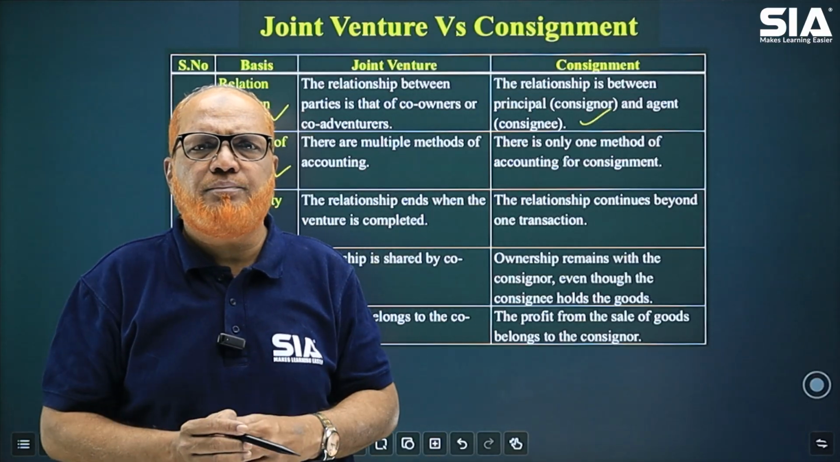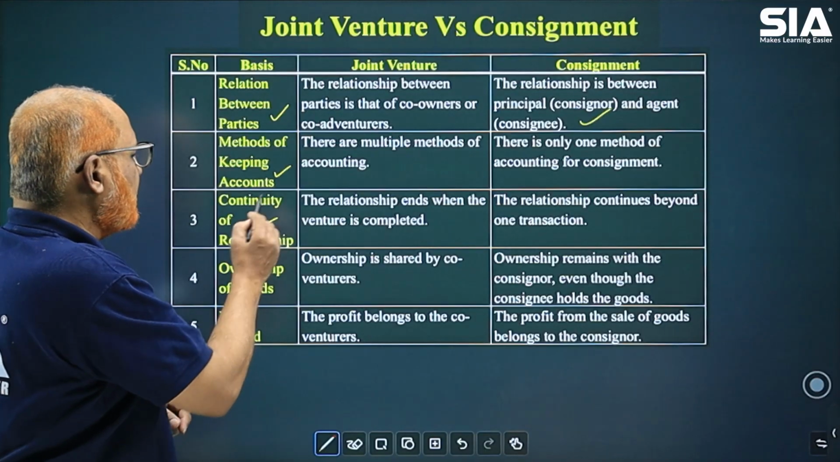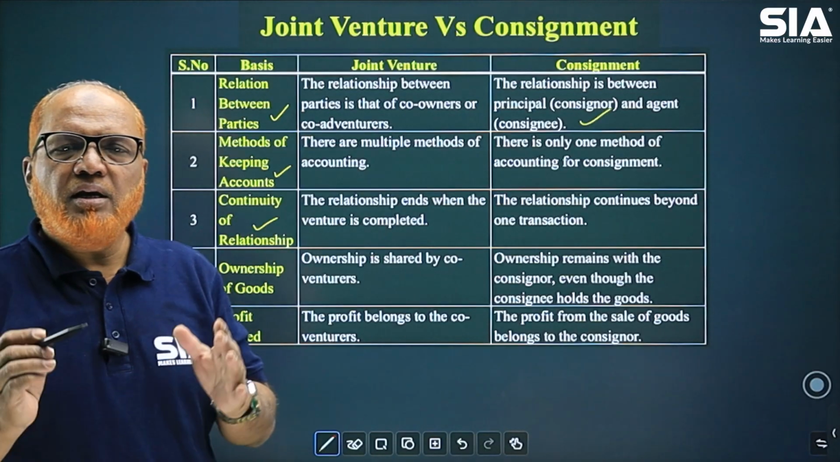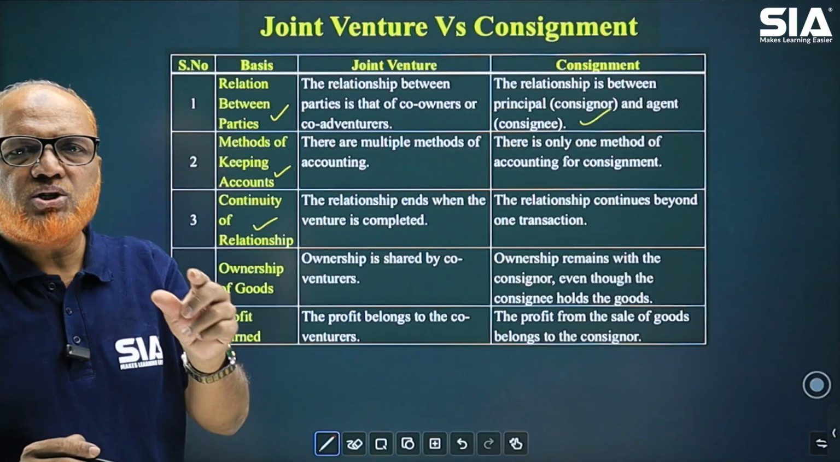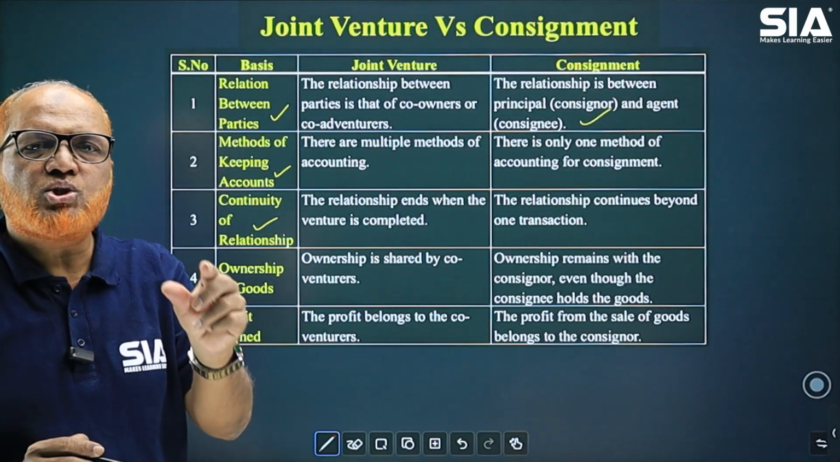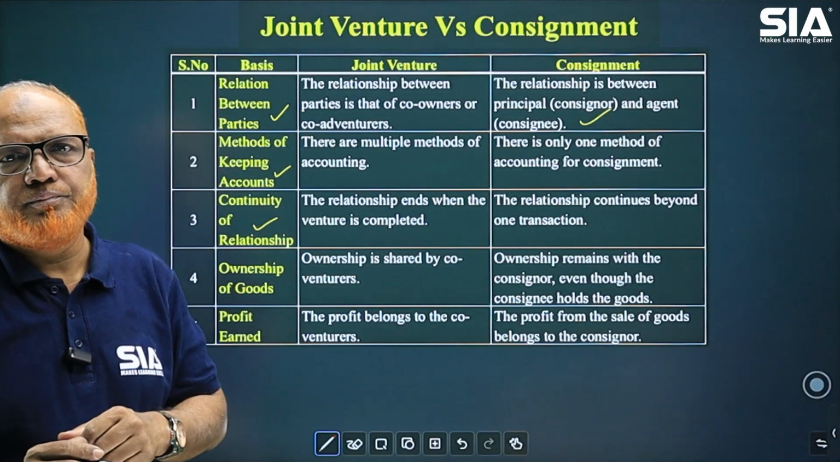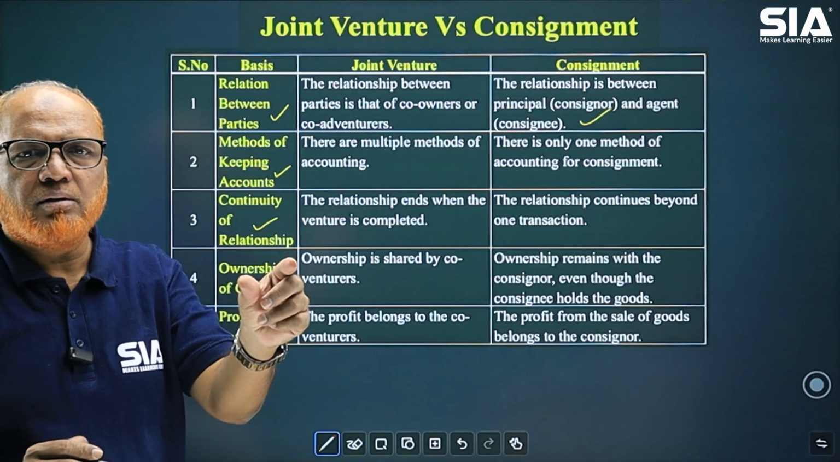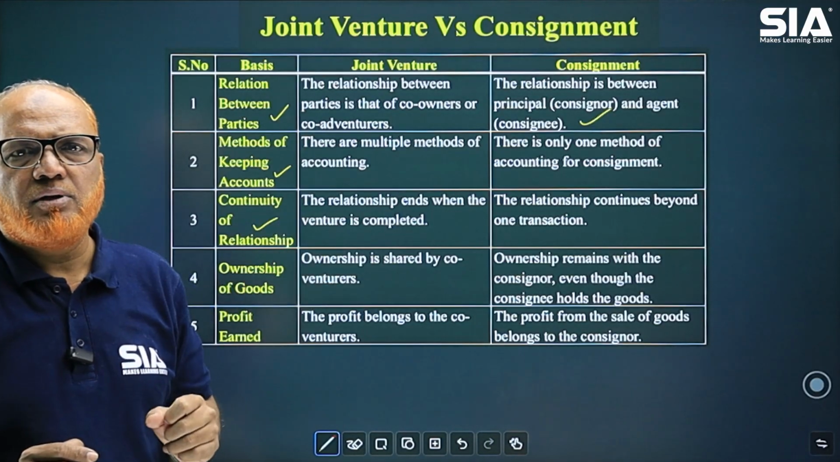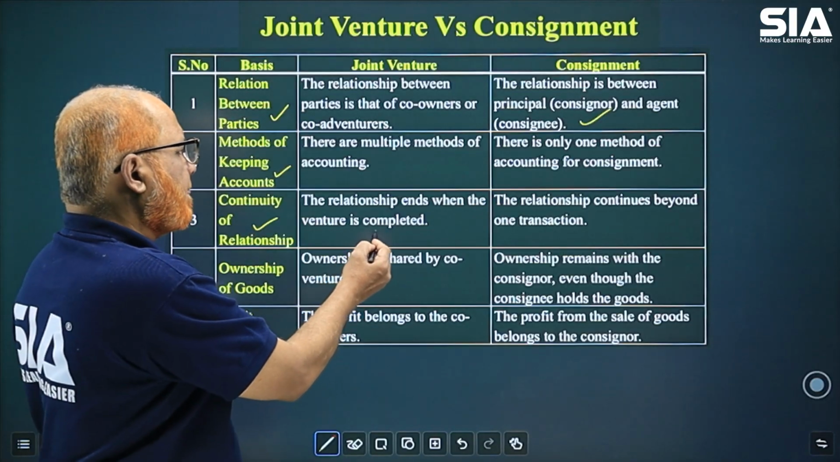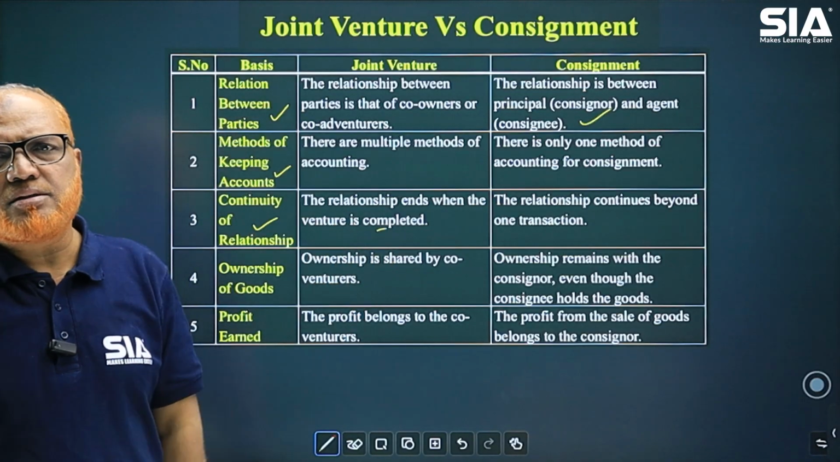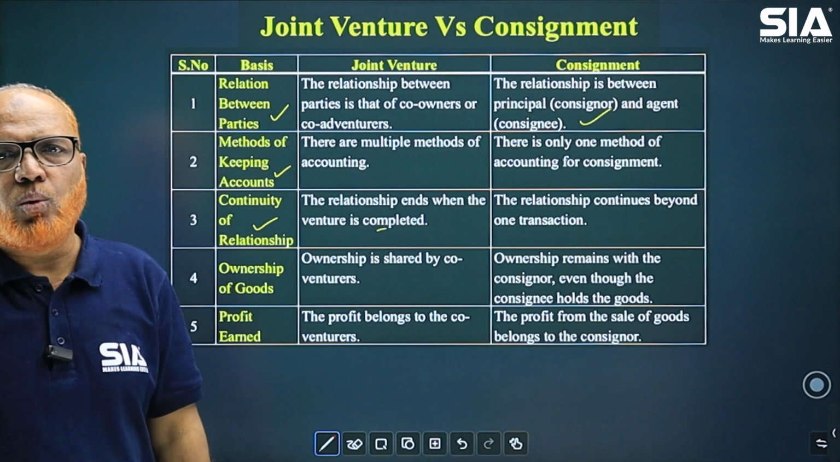Only one method is there. Next one is continuity of relationship. In case of joint venture, the relationship is only for a short duration of time, only for accomplishing the specific purpose. So temporary relationship we can say. Once the venture is completed, the relationship is over.